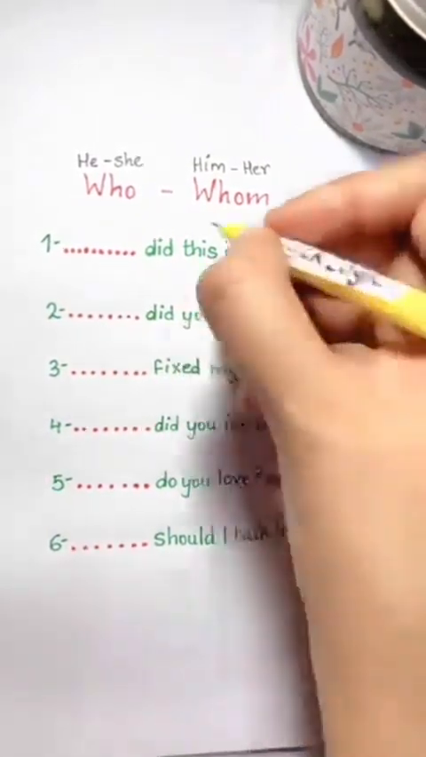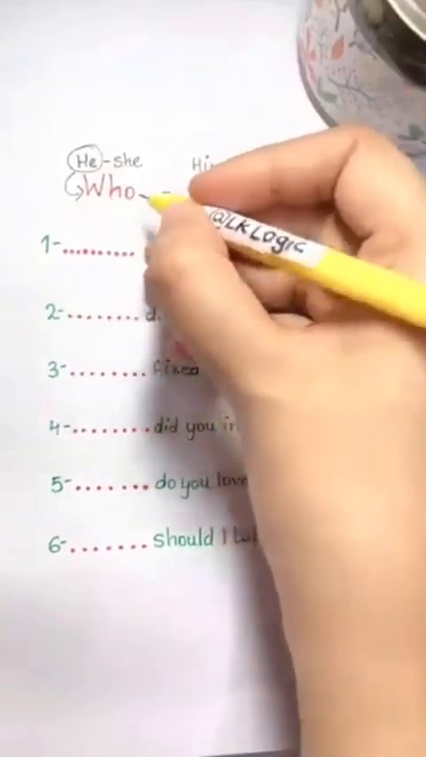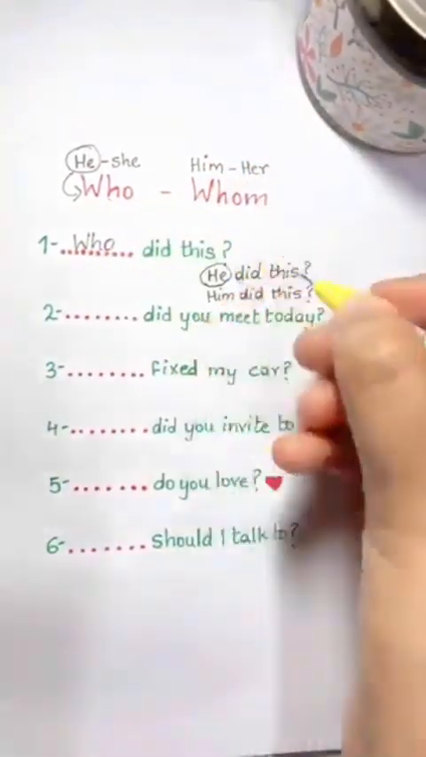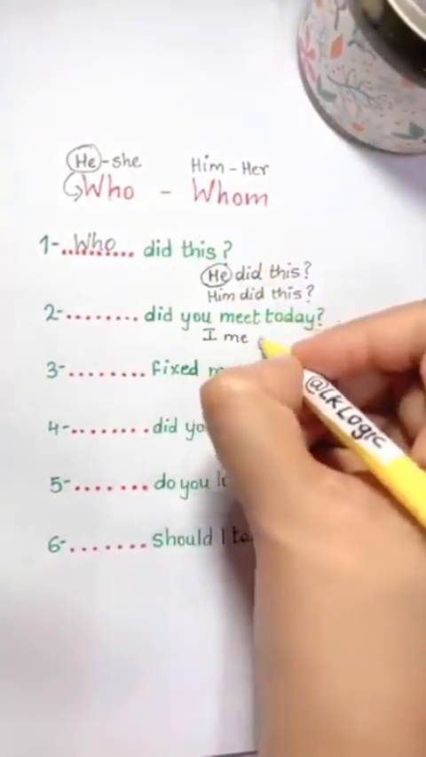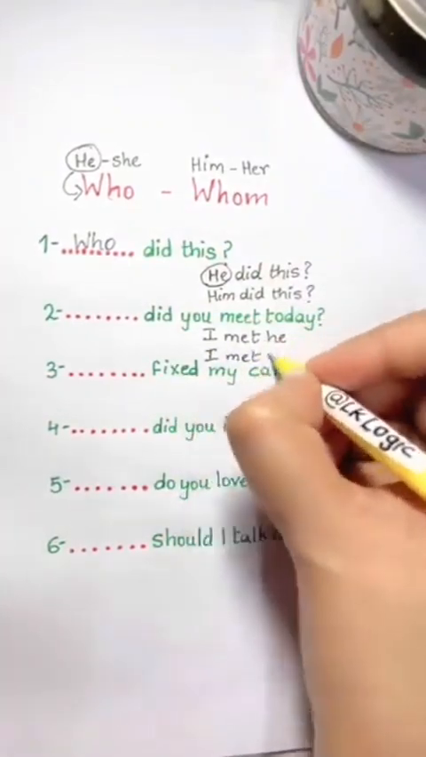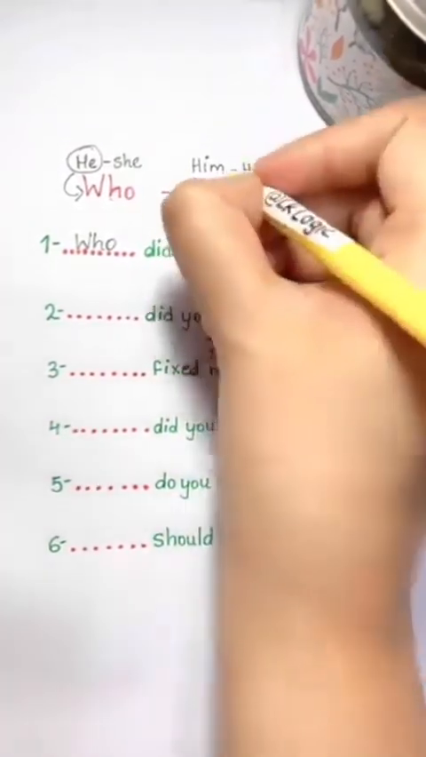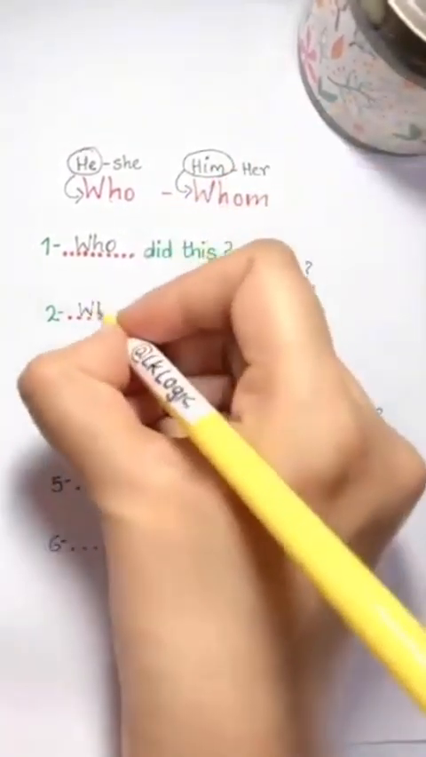He did this, right? And he is replaced by who. So who did this? Blank did you meet today? How would you answer this question? I met he or I met him. Him, right? And him is replaced by whom. So whom did you meet today?